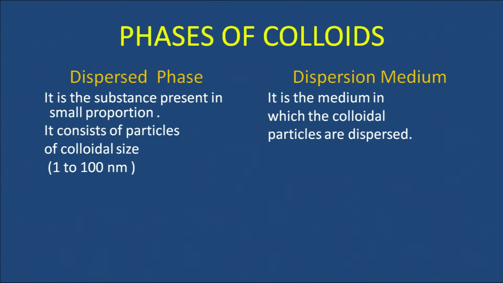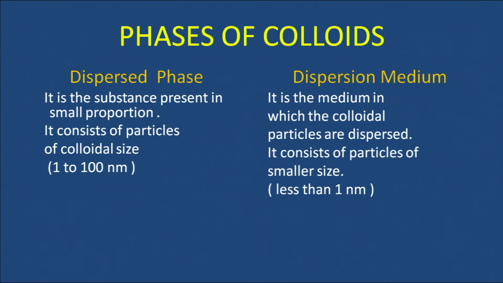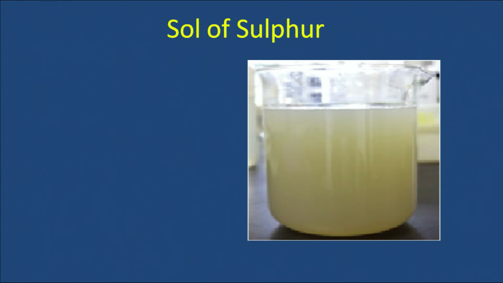Then dispersed phase consists of particles of colloidal size, that is their size should be between 1 to 100 nanometer, whereas dispersion medium particles are much smaller, their size must be less than 1 nanometer. So, these are the phases which constitute any colloidal system, dispersed phase and dispersion medium.